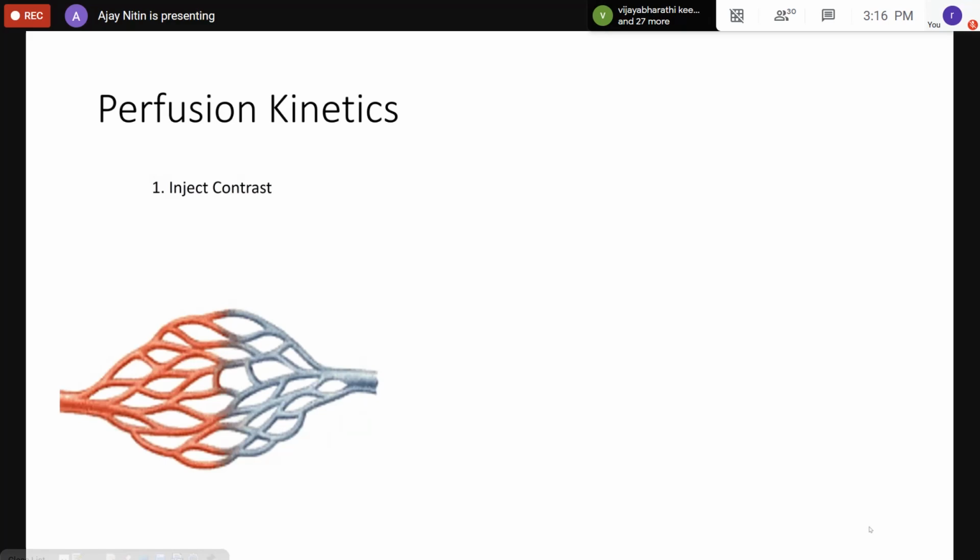The technique is very simple. We inject contrast agent. Like I said, blood vessels are not easy to visualize in CT. Even in MR, MR has the capability to look at blood because blood has hydrogen, right? But when you want to distinguish only blood from any other tissue, sometimes we use contrast agent even in MR.